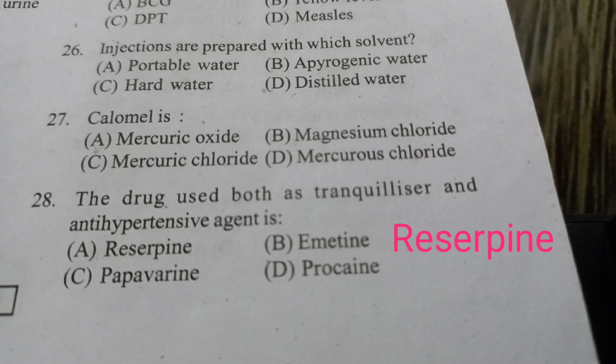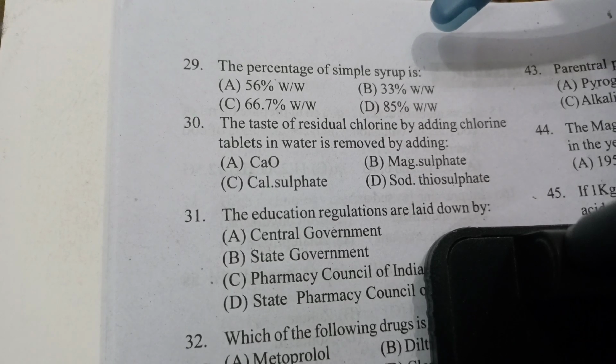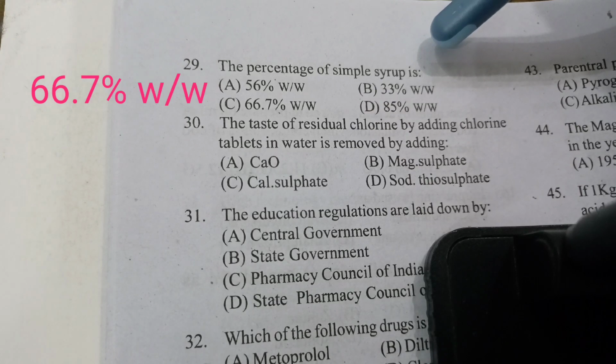Moving on. The percentage of simple syrup is 56% weight by weight, 33% weight by weight, 66.7% weight by weight, or 85% weight by weight. The correct answer is 66.7% weight by weight.